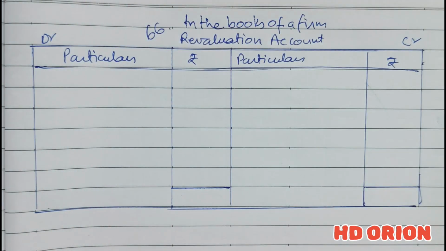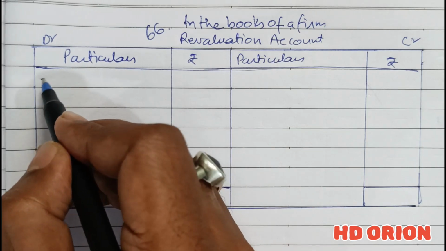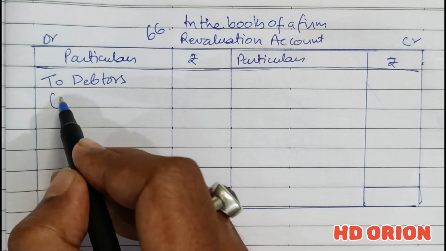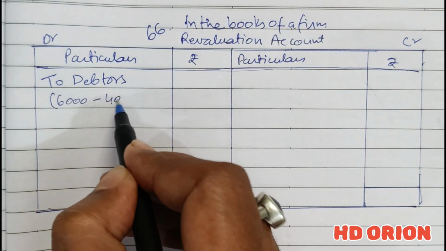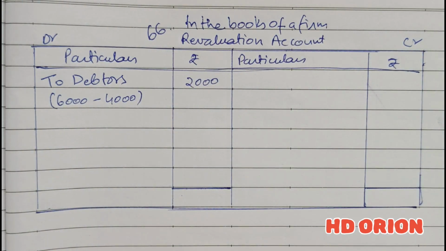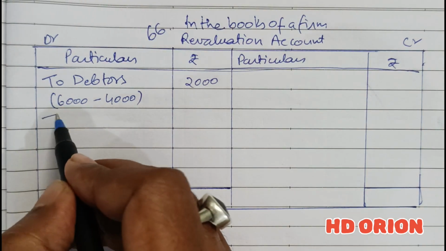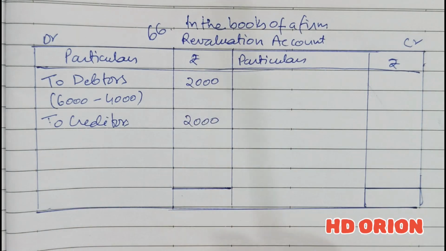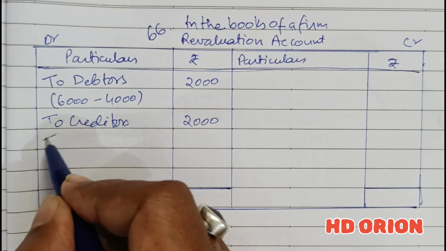Solution 66, and the fourth point, to write off bad debts. Now bad debts are of rupees 6,000, so debit bad debts, two debtors. Bad debts are of rupees 6,000, but there is a provision for bad debts of rupees 4,000, so only 2,000 will be reduced from debtors. Then creditors are to be paid more, so debit creditors, to be paid more by rupees 2,000. Then in point 4.6 it says there is a claim for damages, so debit damage claim of rupees 2,000.